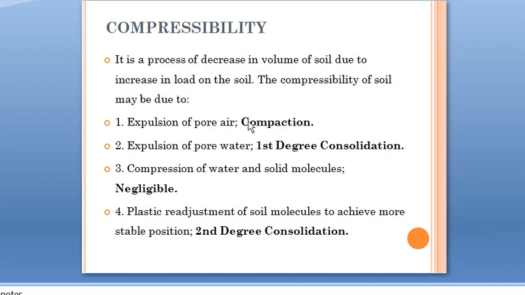So compaction means expulsion of air voids, or expulsion of air. That is known as compaction. And consolidation is mainly expulsion of water. This consolidation may take place in different steps, which we will be discussing later.